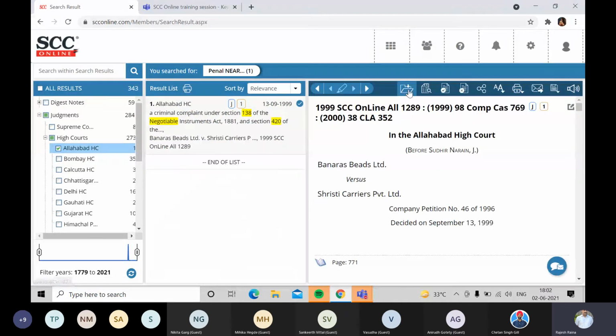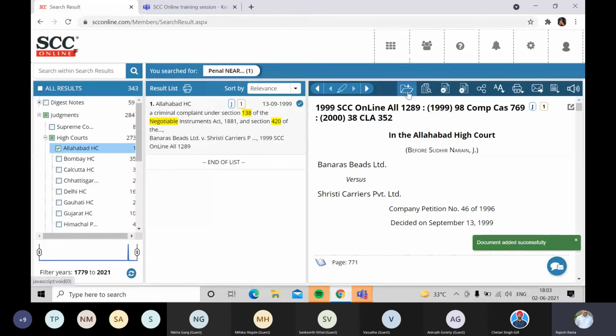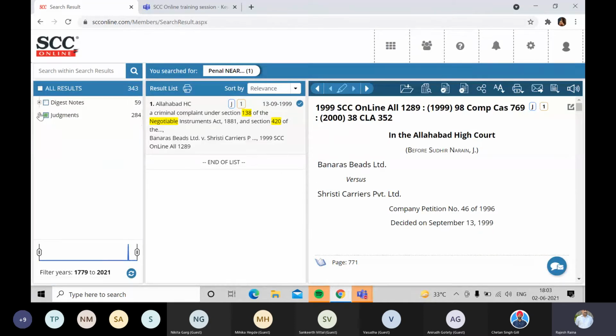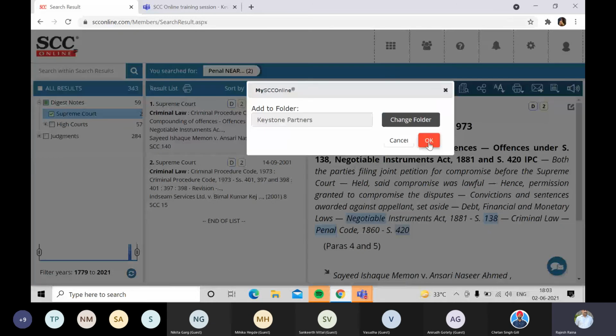Here again I want to save this one also in the same folder, so I'll click on add to my SCC Online folder, not change the folder, and click on OK. Followed by that, I can go to the digest note also and store this Supreme Court digest note here, or it could be a tribunal judgment likewise.